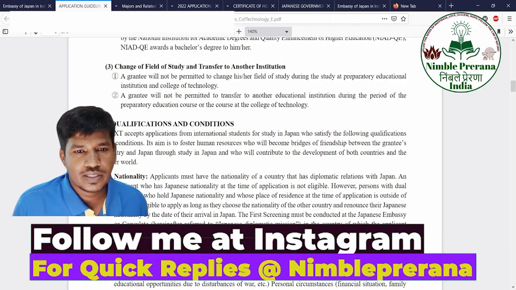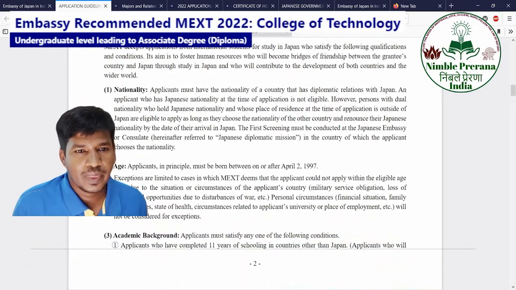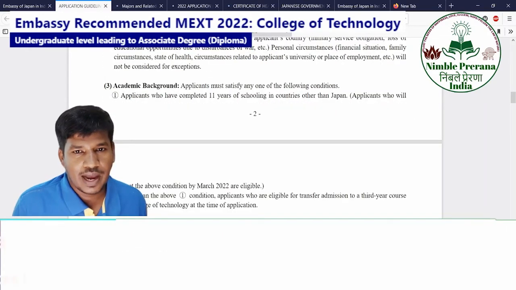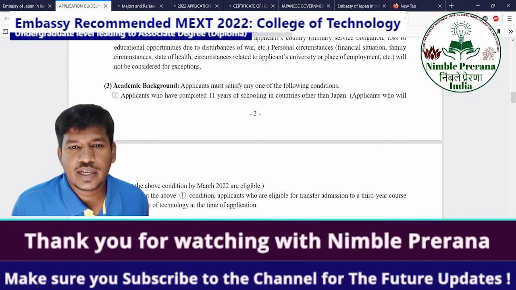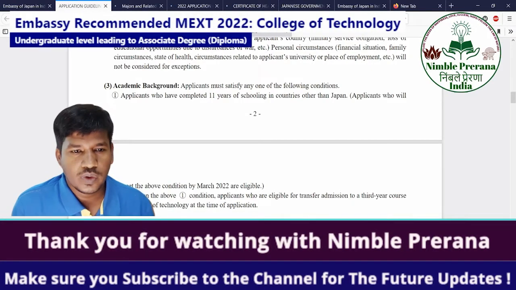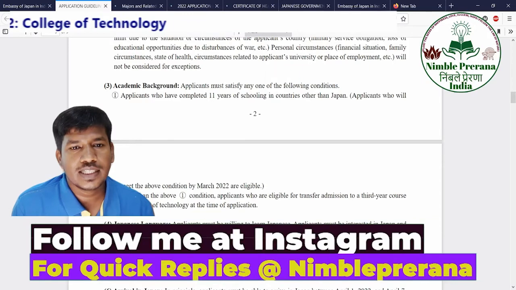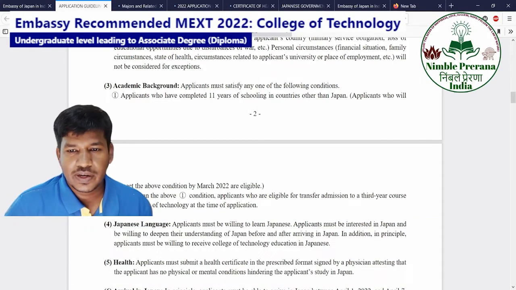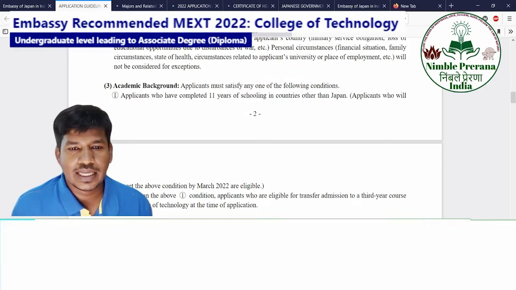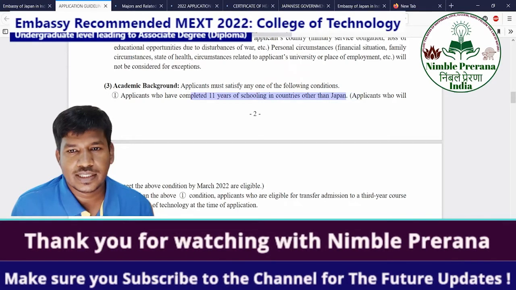Please remember it is a good thing to have good motivation, and to check the age, nationality, and academic background. Applicants who have completed 11 years of schooling in countries other than Japan, and who will meet the above condition by March 2020, are eligible. 11 years means 10th, 11th, plus 1, so plus 2 in the middle, you can apply. So as per this condition, you can apply in the second year itself with the first year grades.